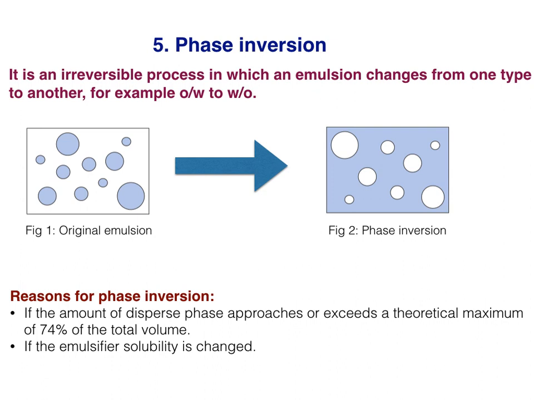First, due to change in temperature. Some emulsifiers are water soluble at low temperature and they become oil soluble at high temperature. So they cause phase inversion at a specific temperature from an oil in water emulsion to a water in oil emulsion. And the second reason for the change of emulsifier solubility is the addition of certain substances which alter the solubility of an emulsifying agent, which may also cause phase inversion. And this process is also irreversible.